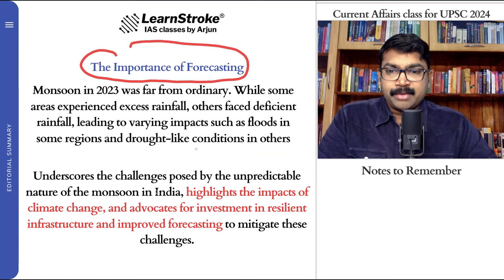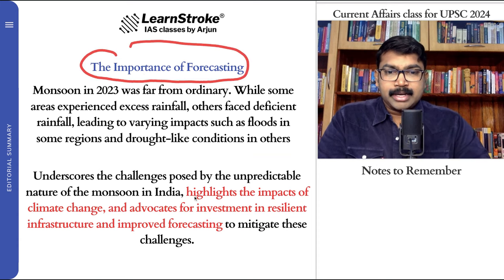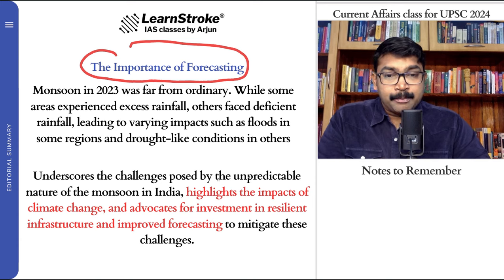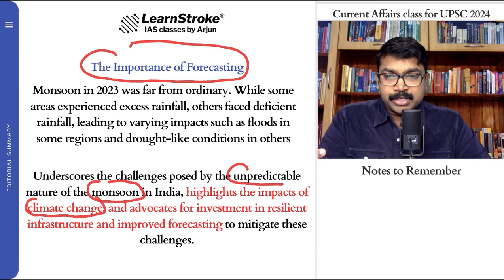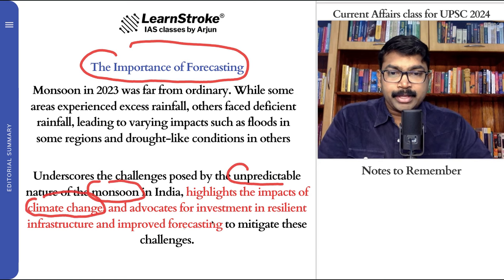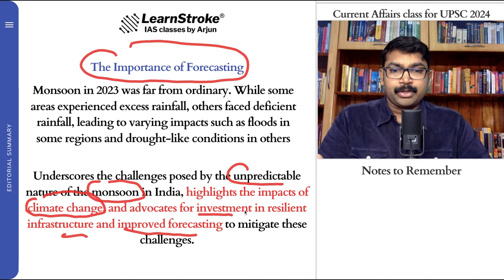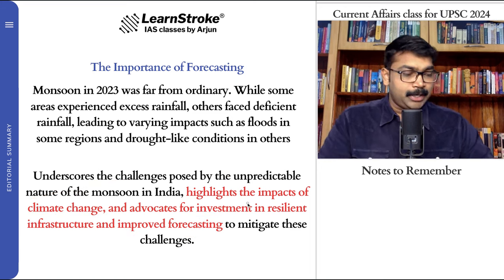So always have a better forecasting. So this article clearly says, the word is unpredictable nature of monsoon. Whatever the unpredictable nature, we should always be ready with the climate change. Whatever issue comes with climate change, we will be ready for that. So invest in resilient infrastructure and improved forecasting. This is the key concept of this editorial.